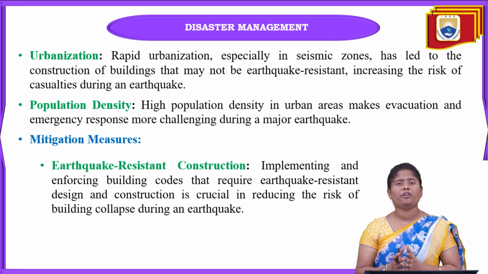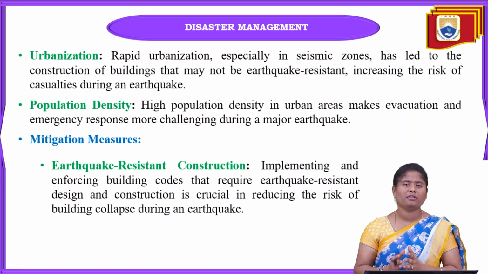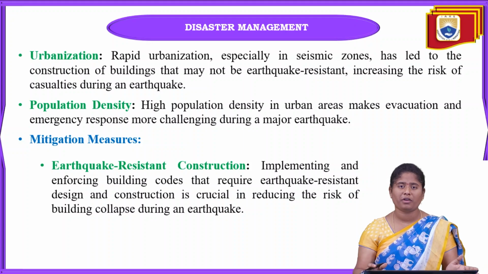Indian standard code books we have to follow to construct these buildings in zone 5 areas or zone 4 areas also. According to the zones, the construction can differ.